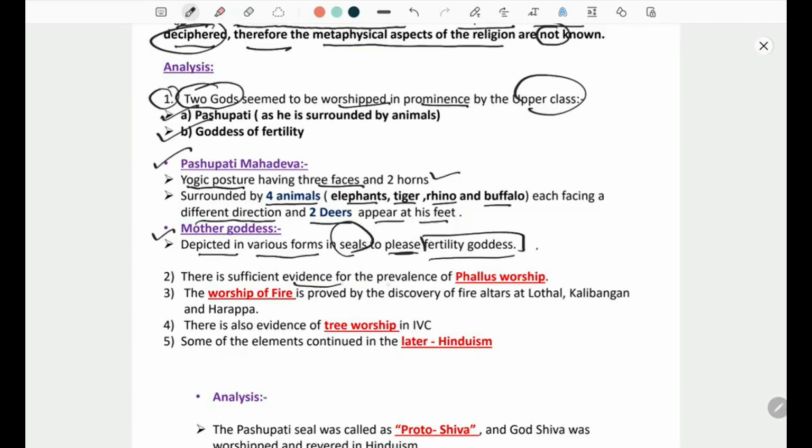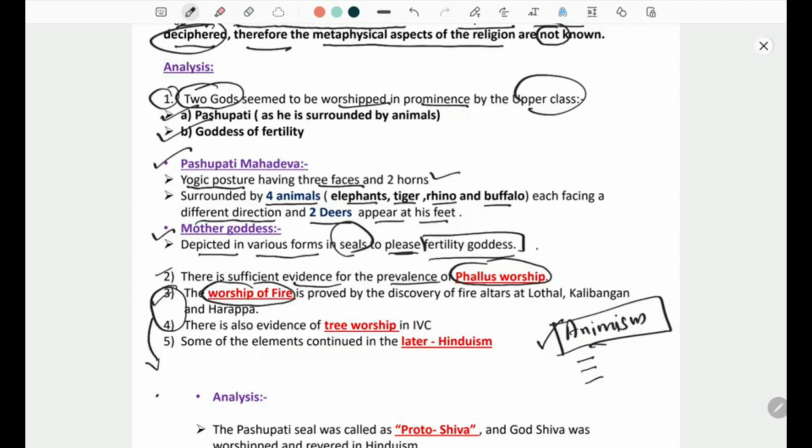Now there is sufficient evidence of prevalence of phallus worship. The phallus worship means worshipping of sex organs. So it was also very much prevalent in IVC. Coming to the third point, the worship of fire. Fire was also worshipped because they were worshipping fire, trees, nature. So in a whole you can write animism. Animism was prevalent. You can make a separate heading animism, and under that you can write these points. Okay. So these 2 are the points of animism.